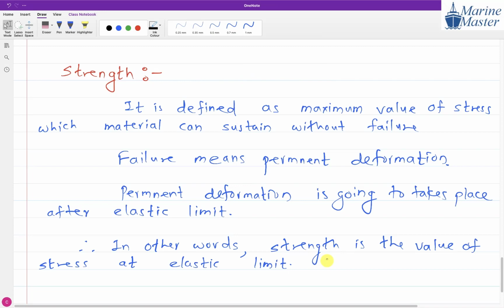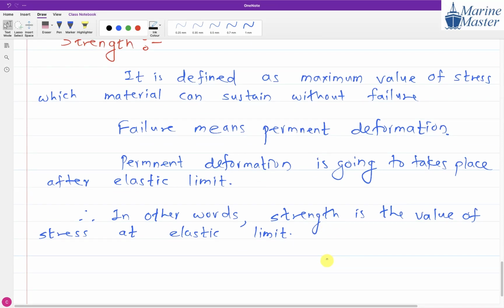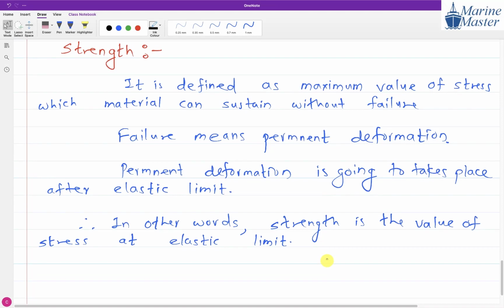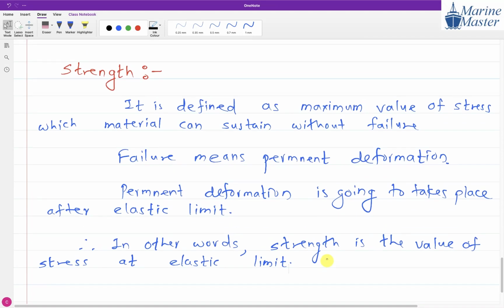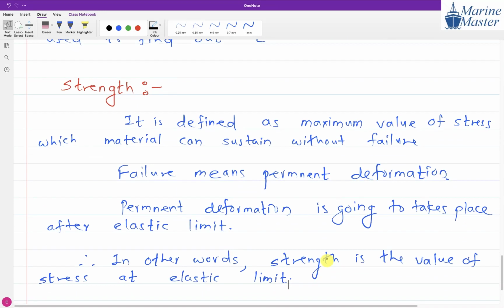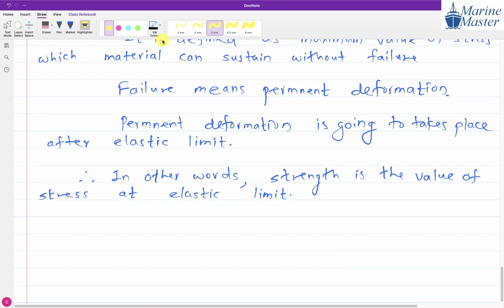So this is all about strength, guys. Whatever definition of strength we have seen, we need this definition in other chapters also. So this chapter is very, very important for the remaining chapters. Now give the next heading: factor of safety.